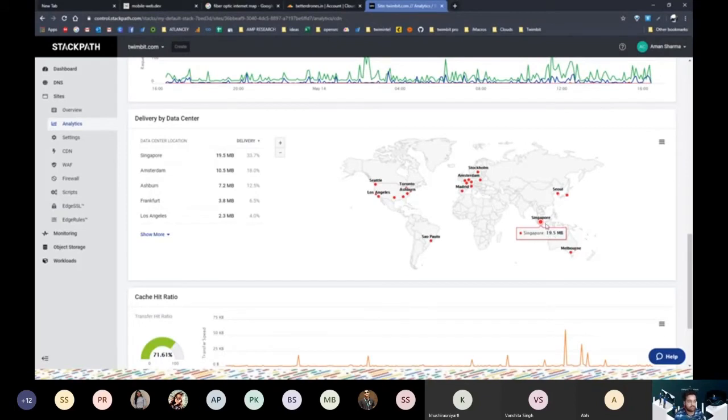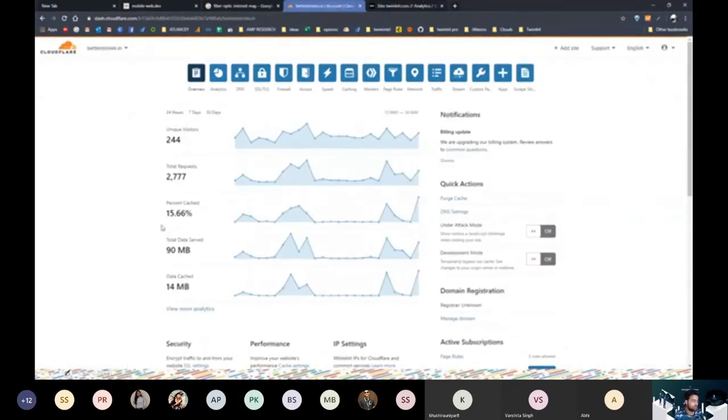So this is a lot in considering this because it creates copies of different content. And we have a cache hit ratio of 71%. So that means 71% of the time a person is hitting our CDN instead of the actual server, whereas in this case it was only 15%. So let me go ahead and show you how I have configured the CDN.